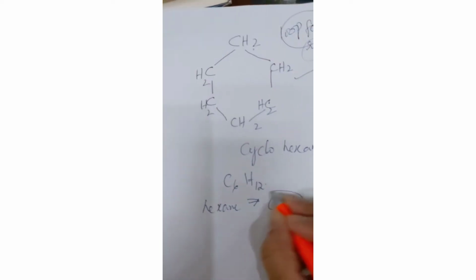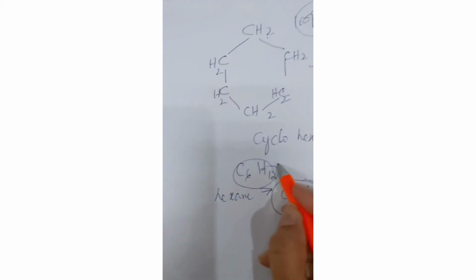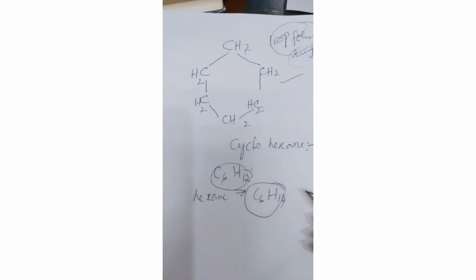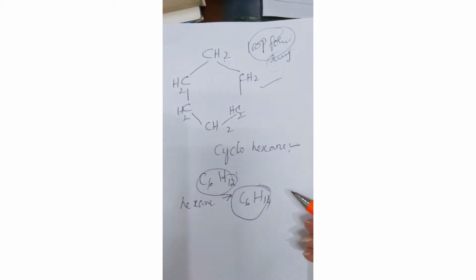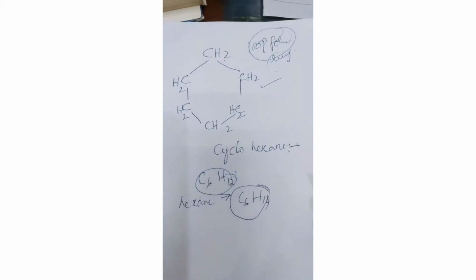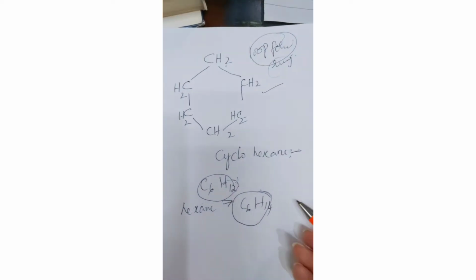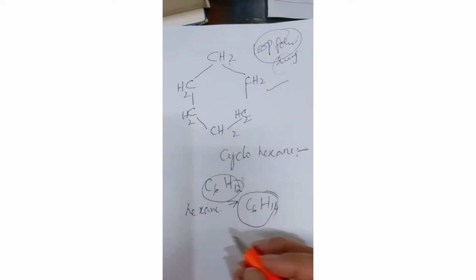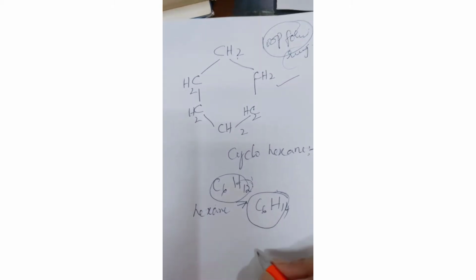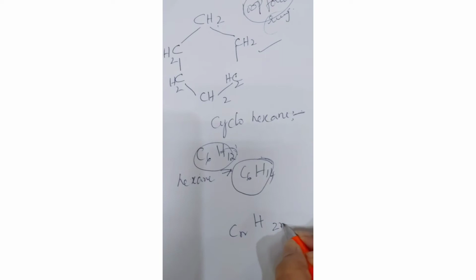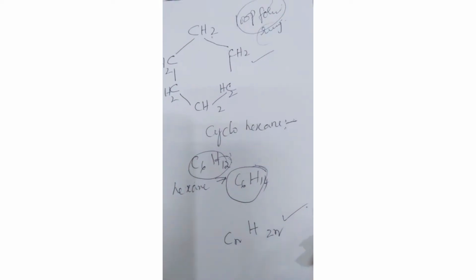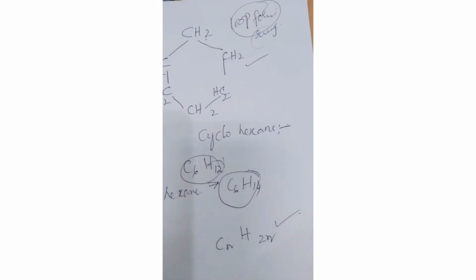Here is a very important point to note: alkanes having a single ring have 2 fewer hydrogens than the open chain. The general formula for a cycloalkane having a single ring is CnH2n.